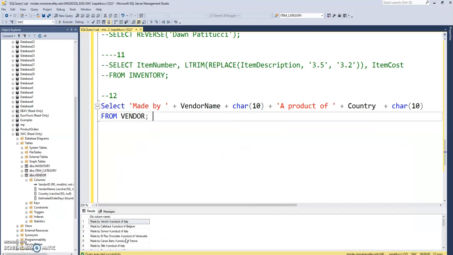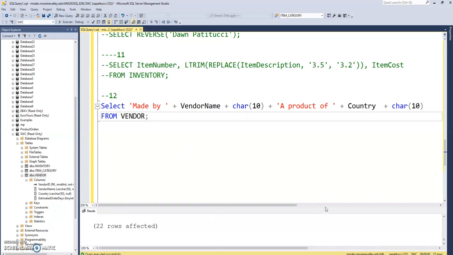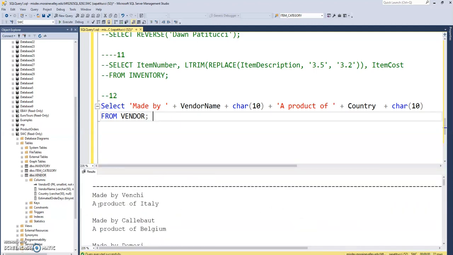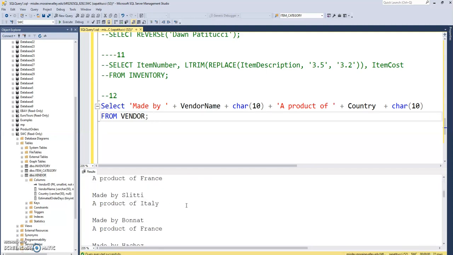And here's the problem. I had talked about this earlier in another video, but this is where the results to text up here matters. The results to grid, which is the default, cannot show those line breaks. So you're not going to know if your output is truly what is being asked for if you have a problem like this. So I'm going to change this up here to results to text. I'm going to run it again. And let's see what we have. Okay, looks pretty good. You can see the line breaks there.